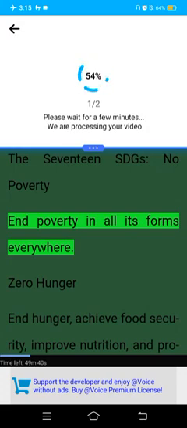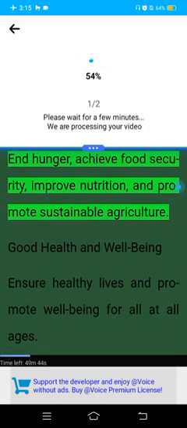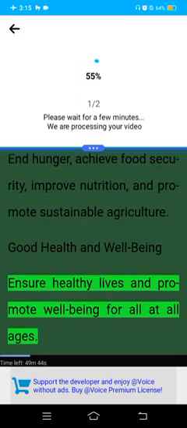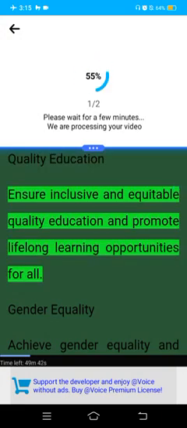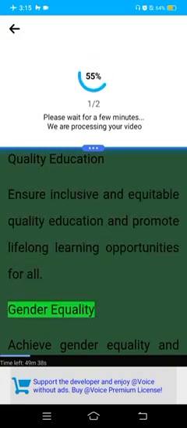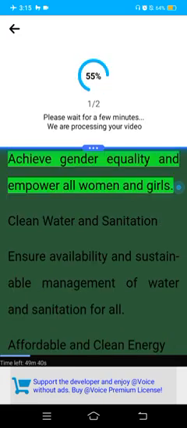Number 1, no poverty. End poverty in all its forms everywhere. Zero hunger. End hunger, achieve food security, improve nutrition, and promote sustainable agriculture. Good health and well-being. Ensure healthy lives and promote well-being for all at all ages. Quality education. Ensure inclusive and equitable quality education and promote lifelong learning opportunities for all. Gender equality. Achieve gender equality and empower all women and girls.